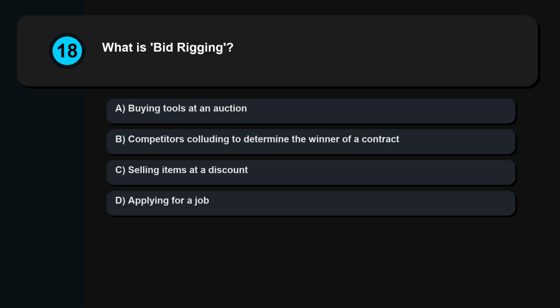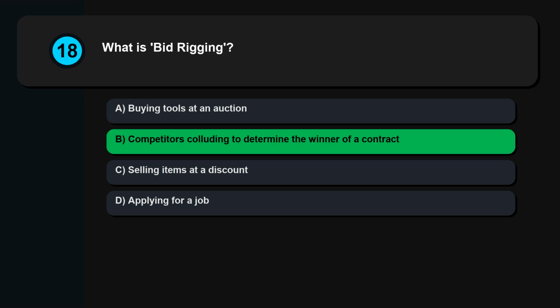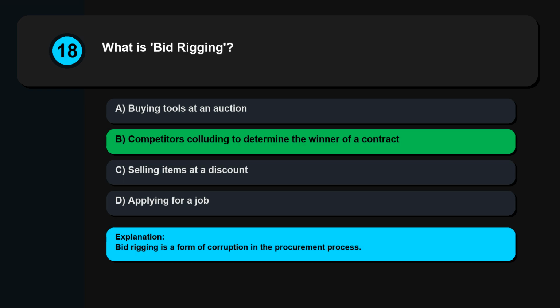Question 18. What is bid rigging? Buying tools at an auction. Competitors colluding to determine the winner of a contract. Selling items at a discount. Applying for a job. Bid rigging is a form of corruption in the procurement process.